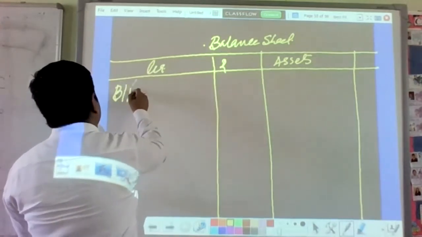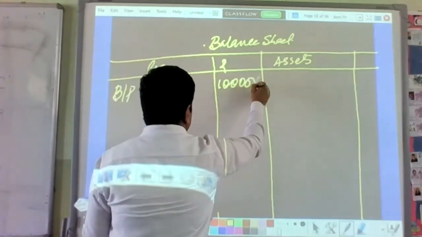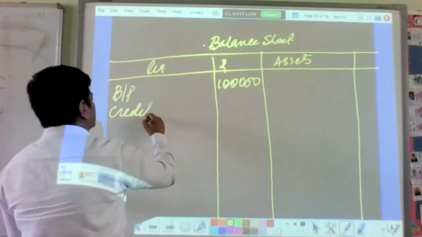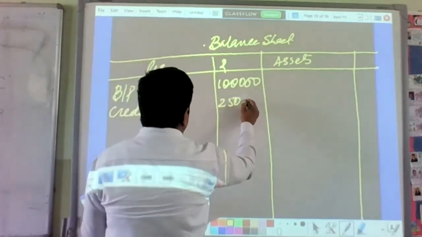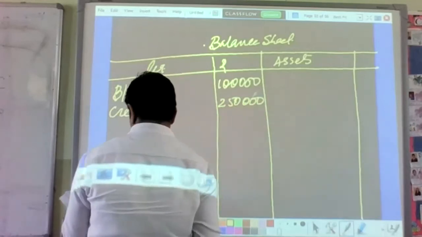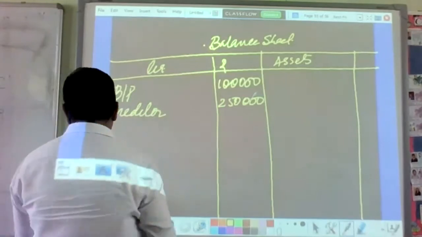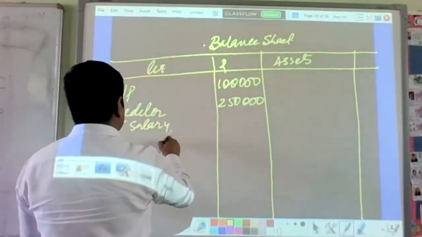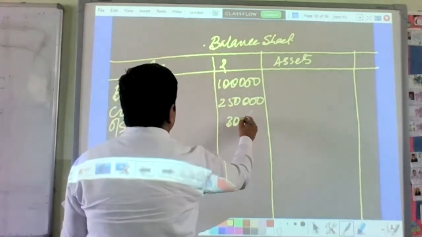We have the BP, that will be the 1 lakh rupees. Creditor, that is 2,50,000. Outstanding salary, that will be 30,000.